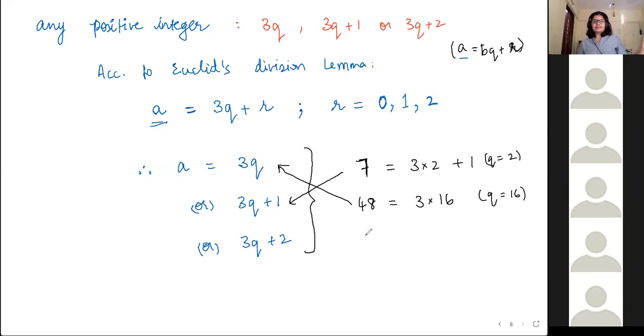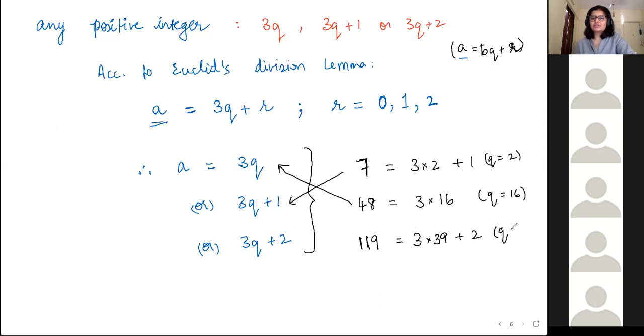If I take, let's say, 119, our favorite number, what format is it going to fit? 3q plus 2. So 3 into 39 plus 2.